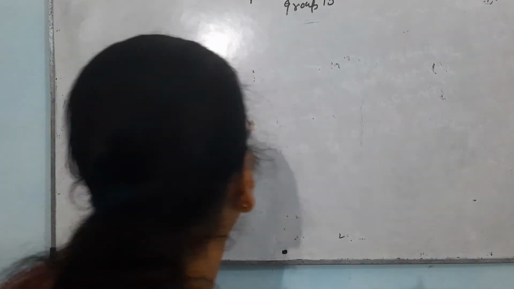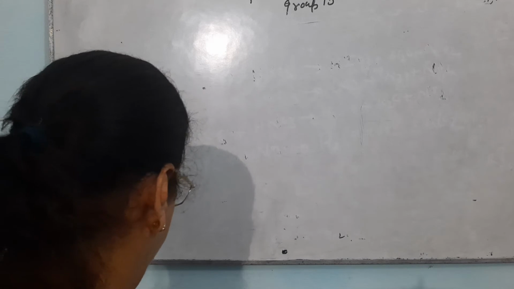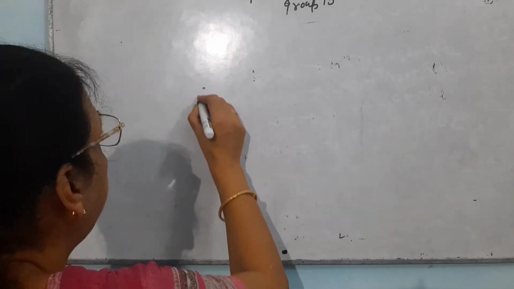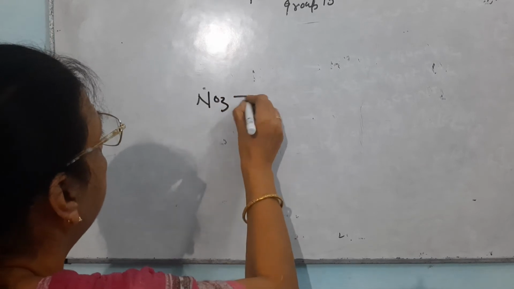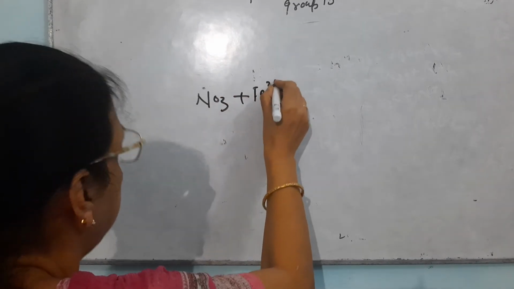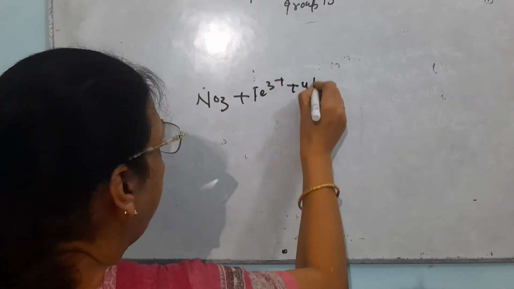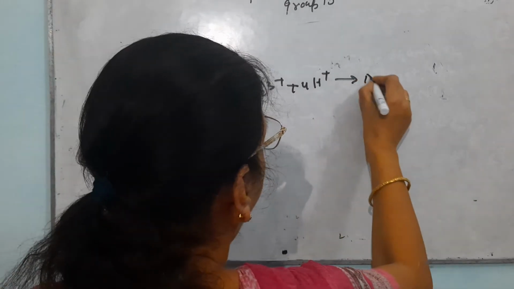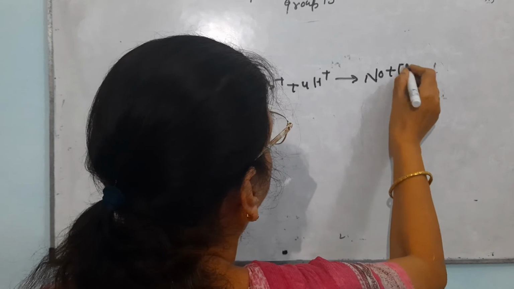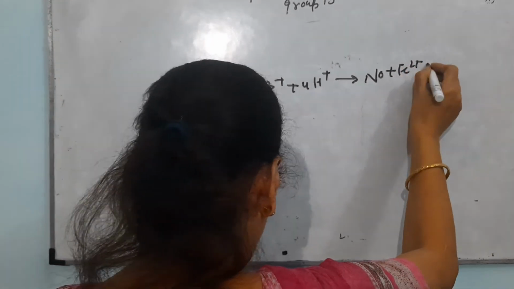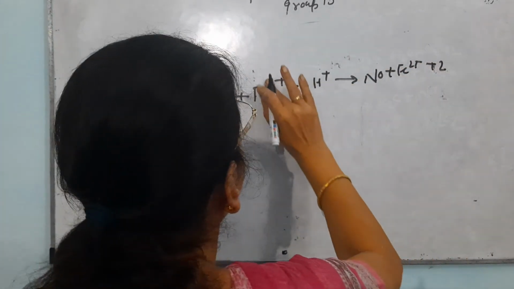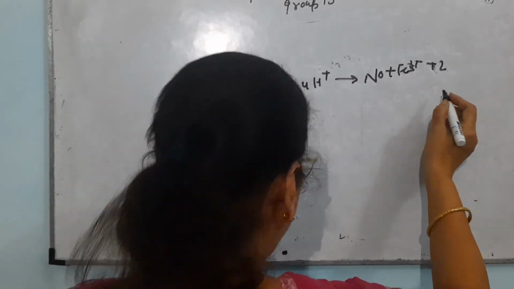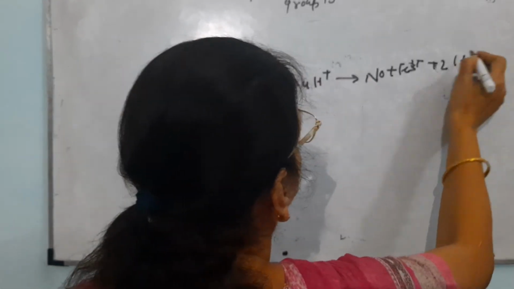Now let me write the reaction. In this reaction, the reaction of nitrate taking place with ferrous ions in the presence of acid, there will be formation of NO, Fe2+ will be converted in the form of Fe3+ plus H2O.